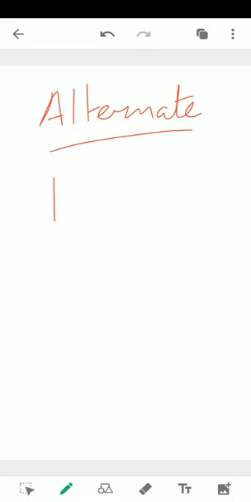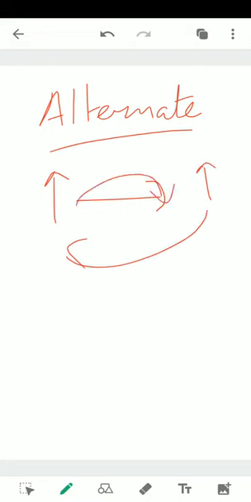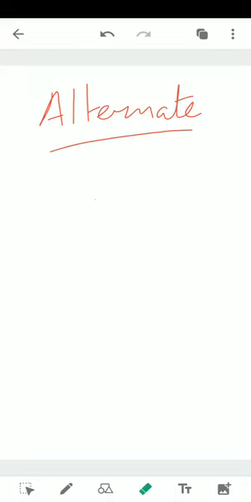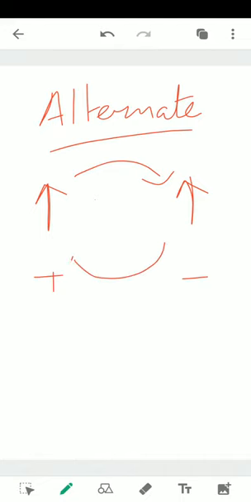So what do you mean by alternate? Alternate means one then the other. First it will go to one place, and again it will go to the other place, but it will come back again. This is the meaning of alternate. As the name suggests, this current alternates from one pole to the other. If this is plus and this is minus, the current will alternate from one pole to the other, and again from here it will come back to here.